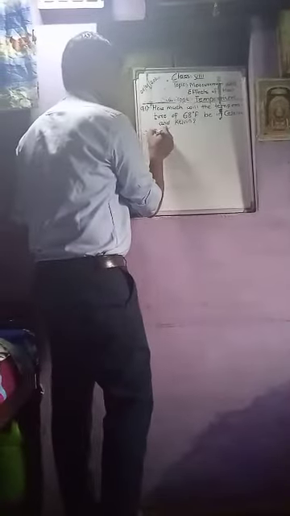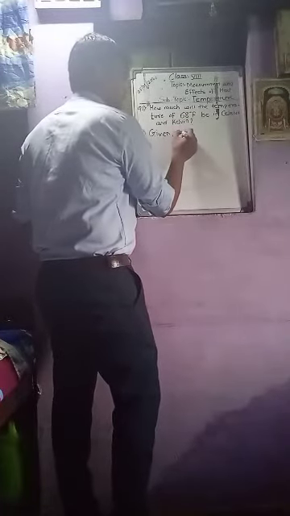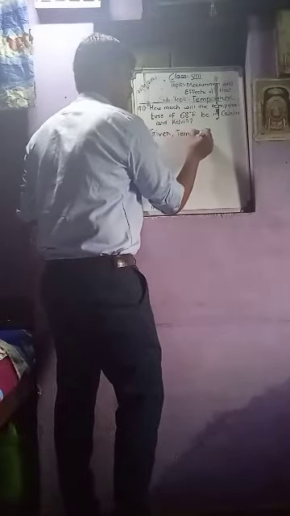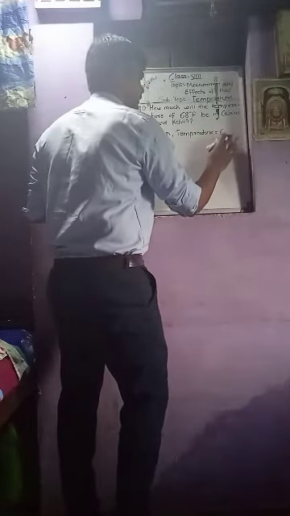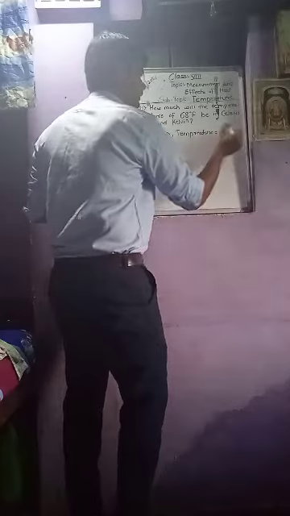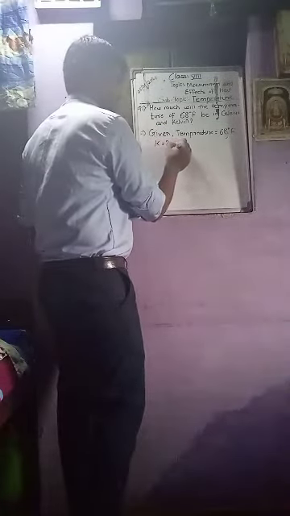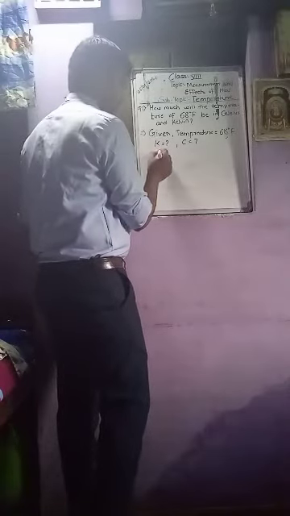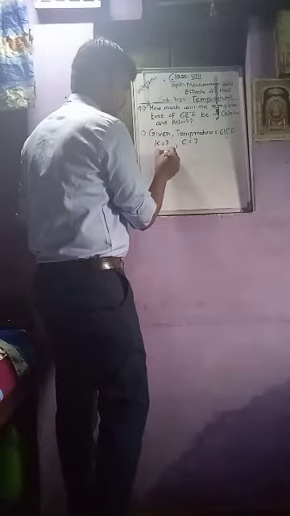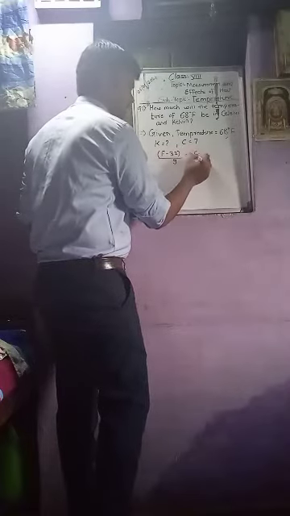So we'll first write what is given: temperature is 68 degrees Fahrenheit, and we have to calculate the Kelvin and Celsius. As we have seen, the formula is F minus 32 divided by 9 is equal to C upon 5.